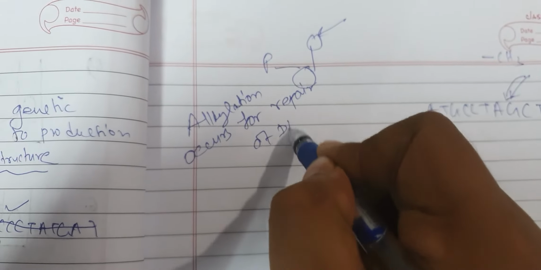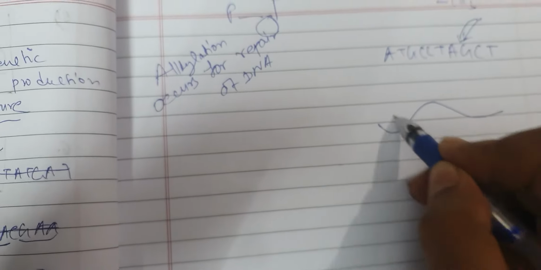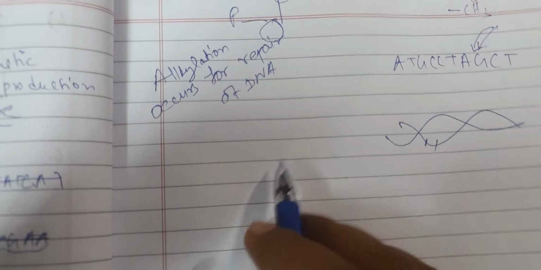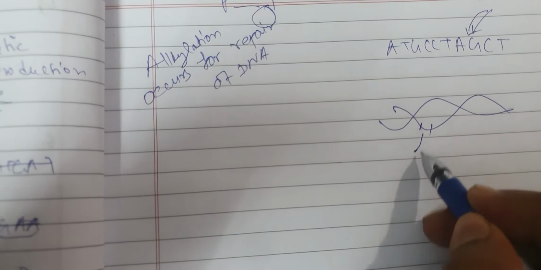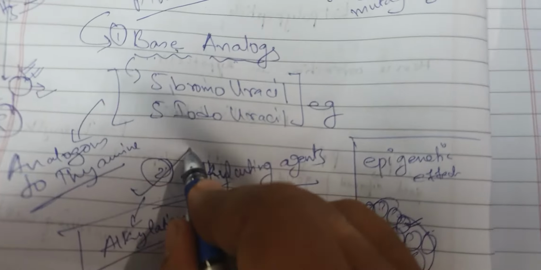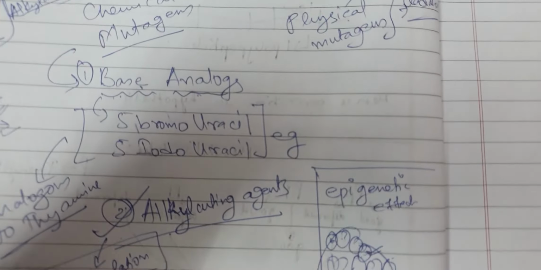Suppose for example there is a mistake in DNA sequence copying. Whichever base is to be removed, how will the cell understand? The cell alkylates it at first, and then it removes it. So alkylation has a good effect also, but you have to remember that by alkylating you can create mutation also.